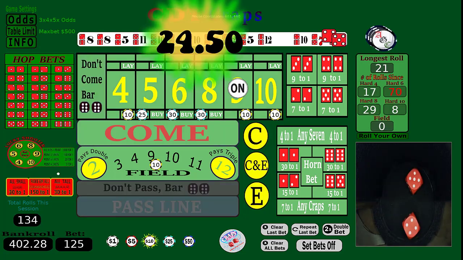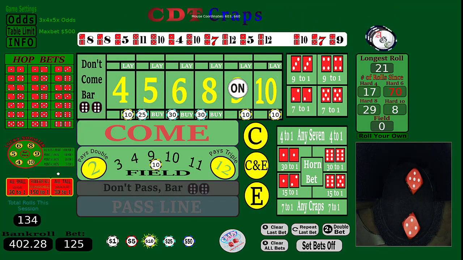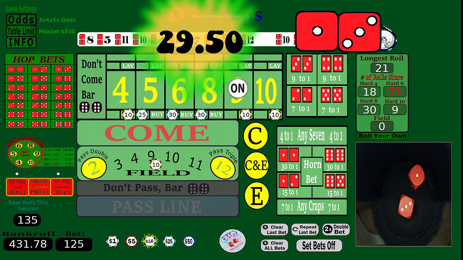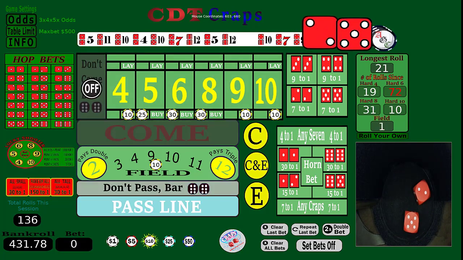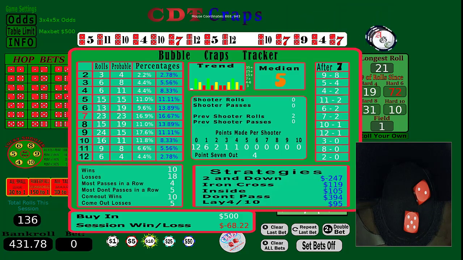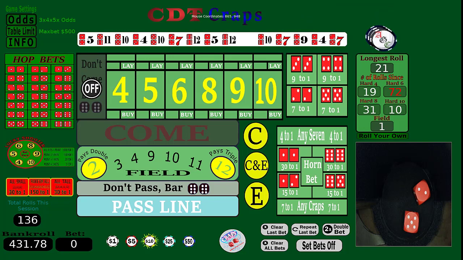Oof. I was hoping to get those back-to-back 7s. I was wanting to double it again, but so far we haven't had that. Let's go. There's a 4. That should give us 30 bucks. And it did. Let's go. Oh, there's our 7 out. Okay. Well, I guess we gotta go one more time.